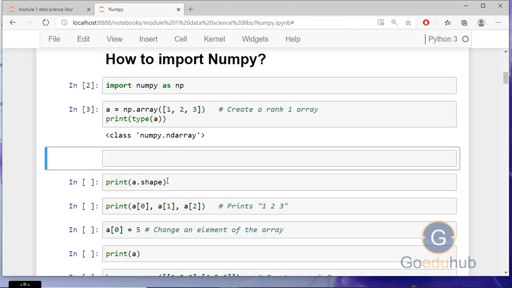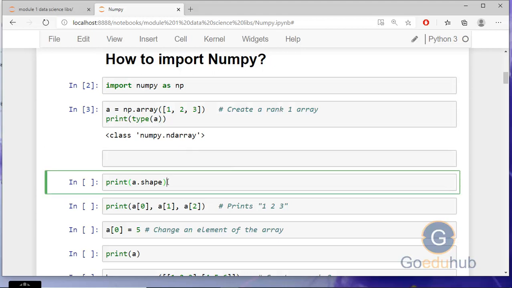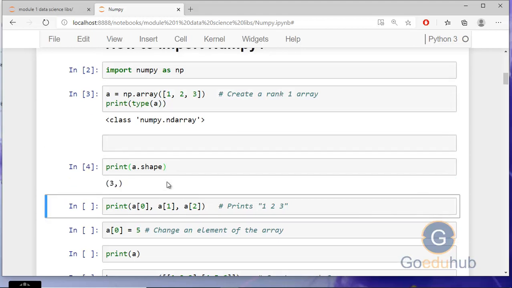Now we can see the different attributes of a NumPy array, like a.shape. a.shape will tell you the dimension of the array. It is a one-dimensional array, so it's telling only 3 rows, 1 column.